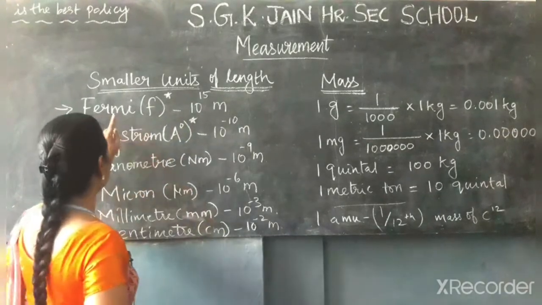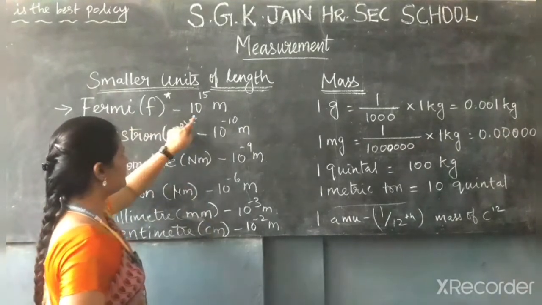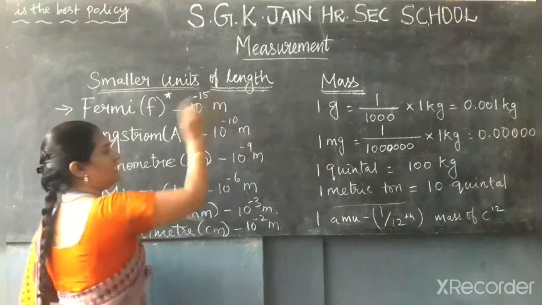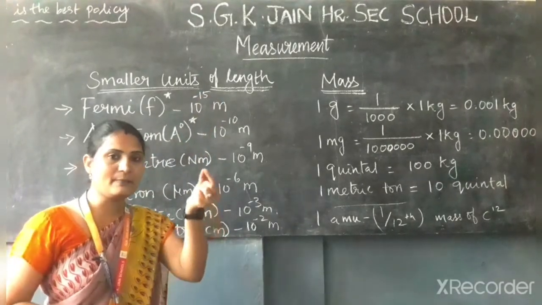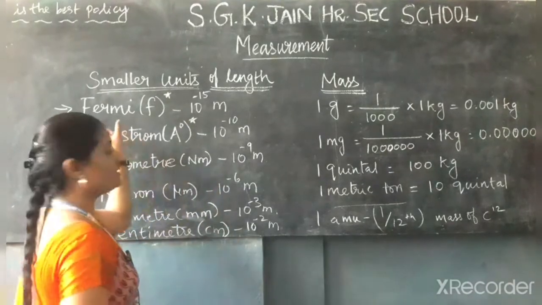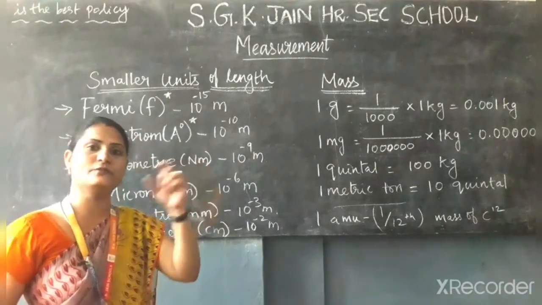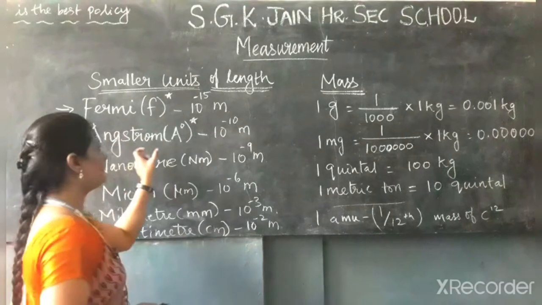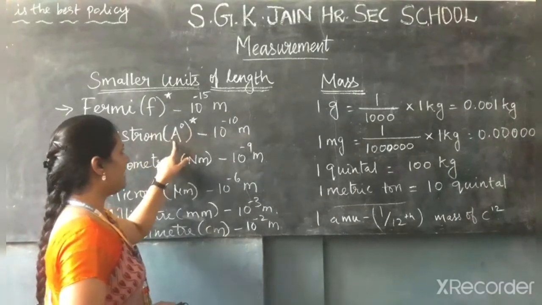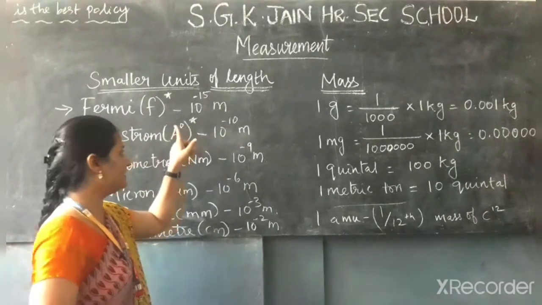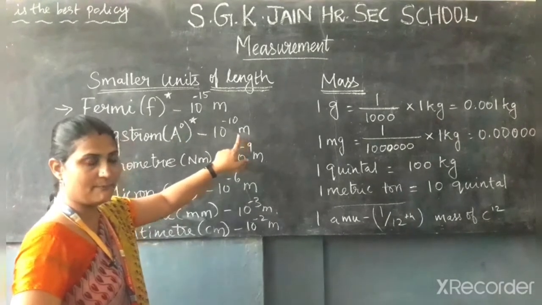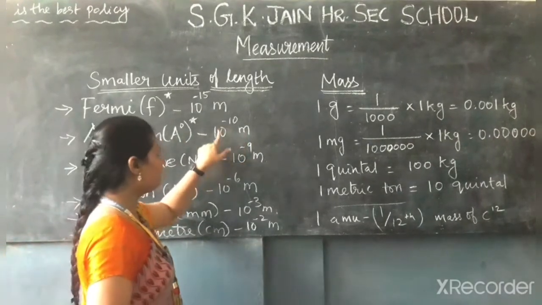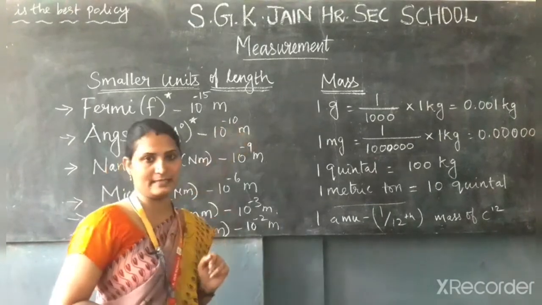Fermi means 10 to the power of minus 15 meter, so a very small distance can be measured in terms of Fermi. And angstrom, the symbol is A, and the magnitude is 10 to the power of minus 10 meter.